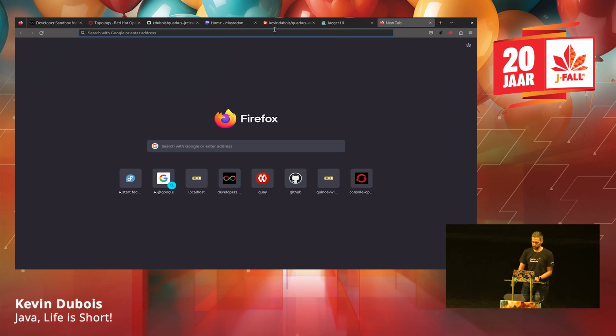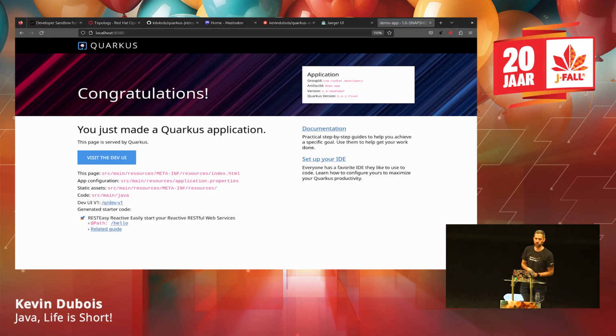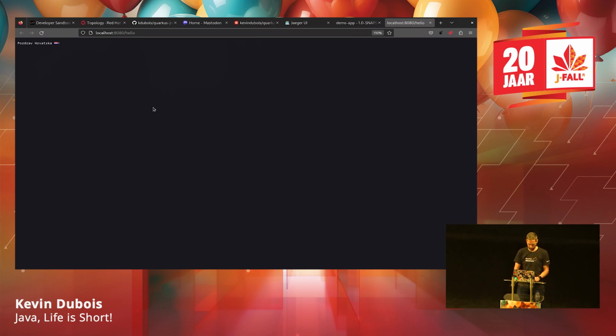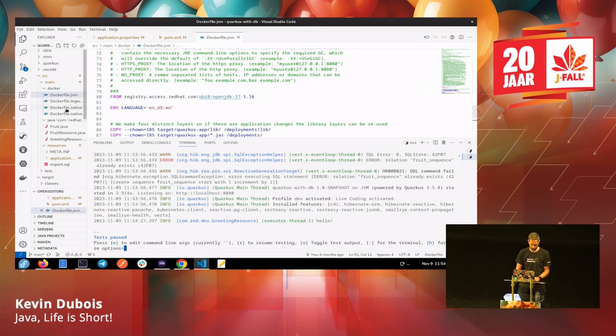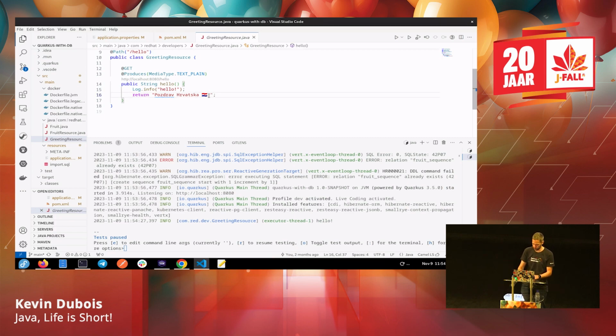Oops, that's a little sneak preview for one of the next things. But anyway, if I go to my localhost 8080, unfortunately I do have some demos that don't need the internet. We can see that I created a Quarkus application. So basically, if you just do Quarkus create app, you can create this new application and it gives this little page. And then you can see it creates this hello endpoint. And then let's make a little change in here. So by default, if you create a new Quarkus application, and I guess I was in Croatia last time I demoed this cached version, so we can say return hello JFall.